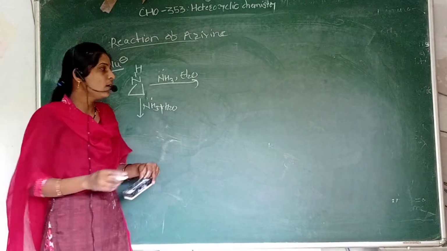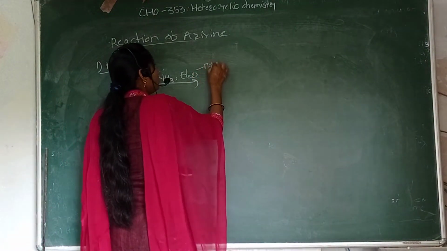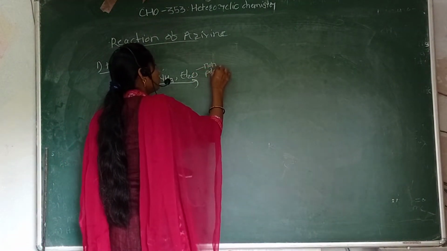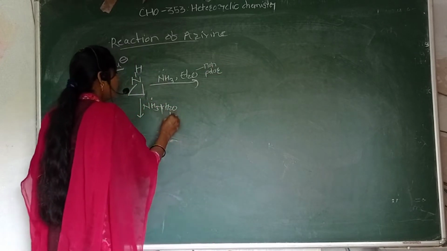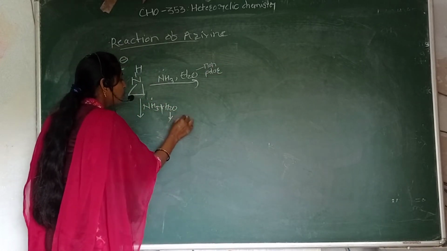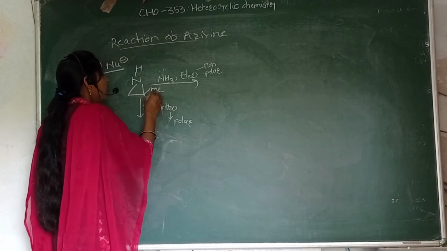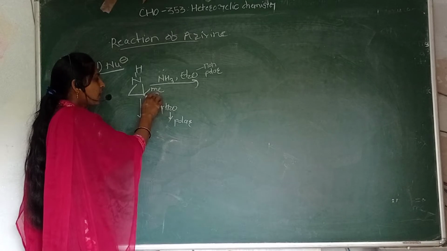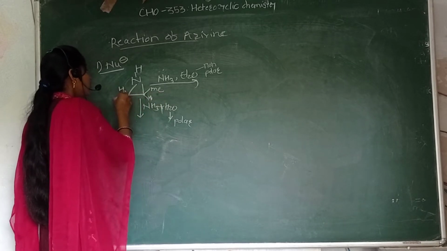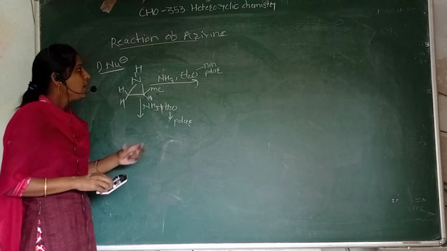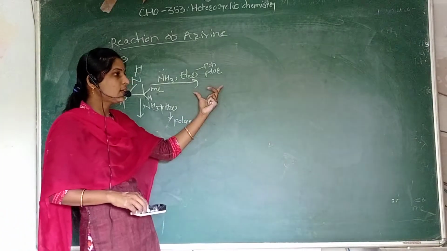Diethyl ether is a non-polar solvent and water is a polar solvent. We take some substituents here, methyl and H. So in non-polar solvent, that is diethyl ether,